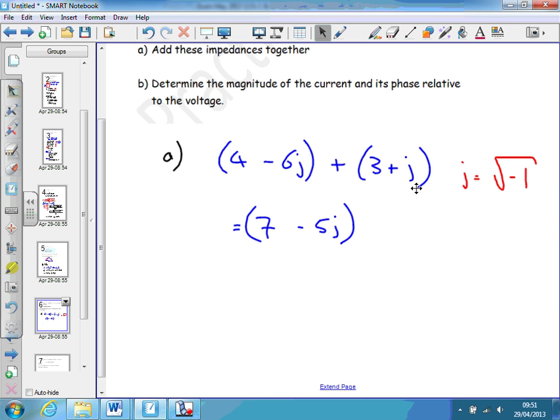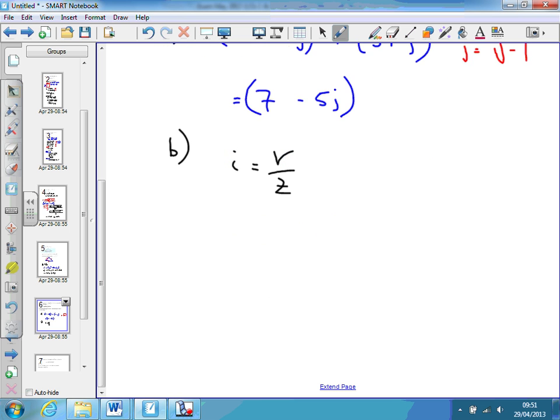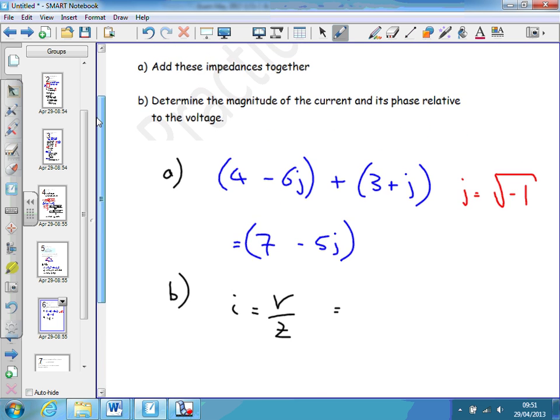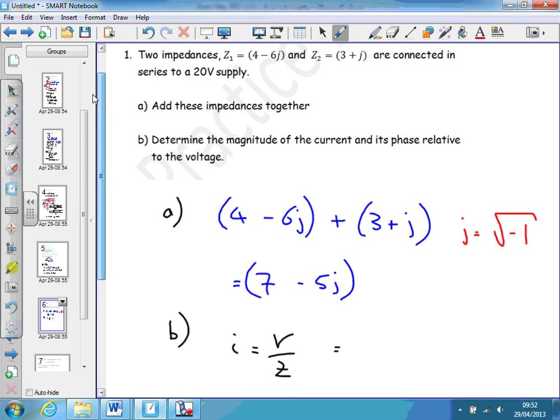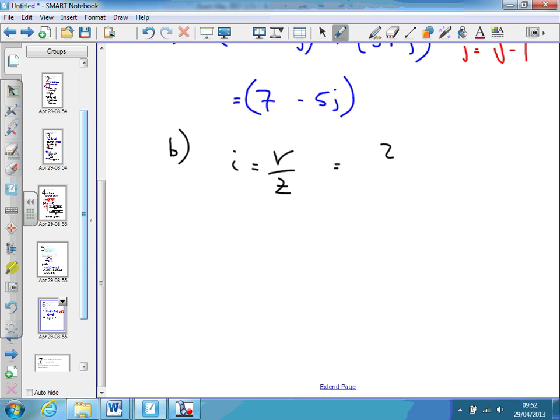Now, for this particular question, you're asked to find the magnitude of the current and its phase relative to the voltage. So what I need to do is to use Ohm's law to find I, and that's V over R, or Z if we're talking about an AC circuit. So that's going to equal the voltage, which is 20, divided by the impedance, which is 7 minus 5j. So you've got to divide one number by another number.